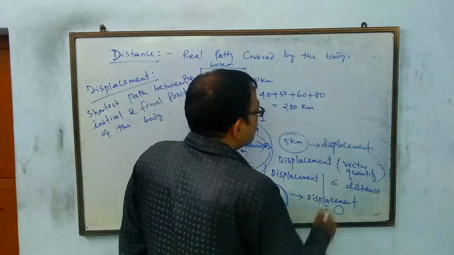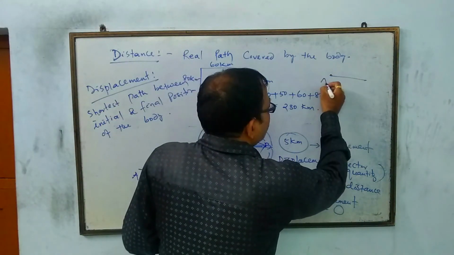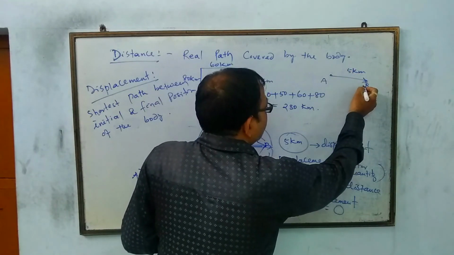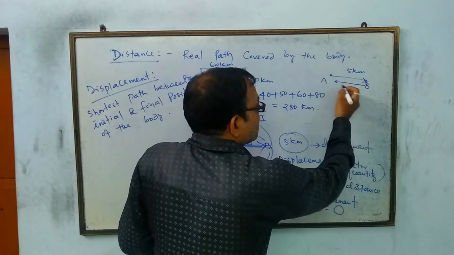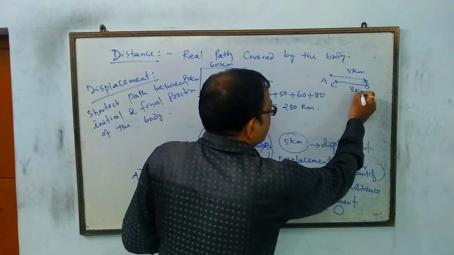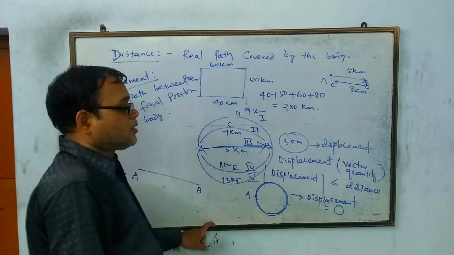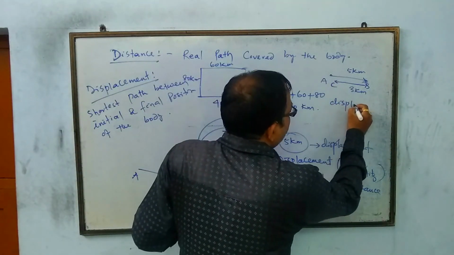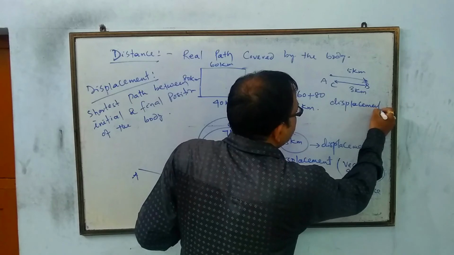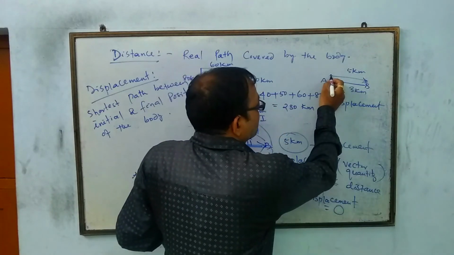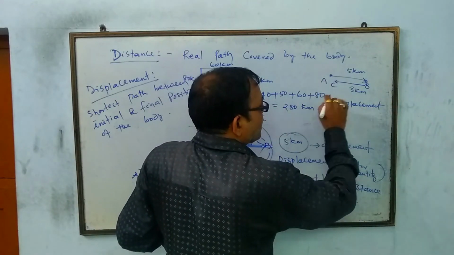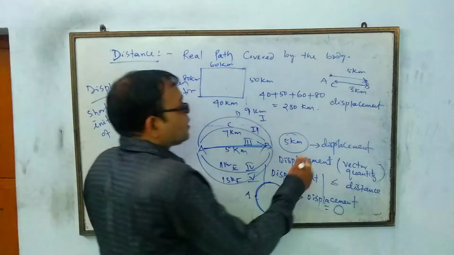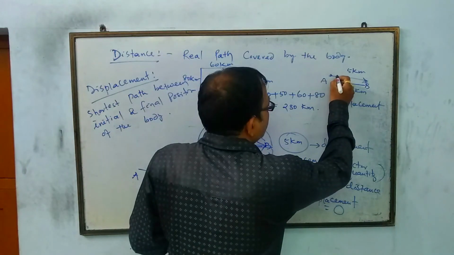Displacement equal to 0. Suppose I say a body is moving from A to B 5 kilometer and then it returned from B to C 3 kilometer. Then what is the displacement of the body? I said the displacement is nothing but the initial to final position of the body. Initial position is A and final position is C. So the initial to final position means this one only.